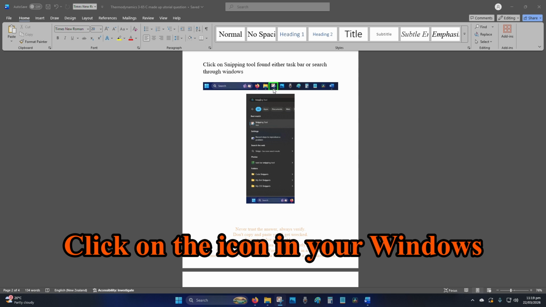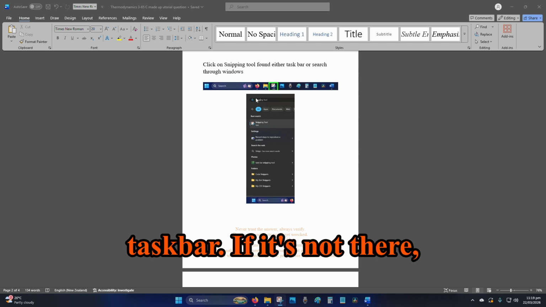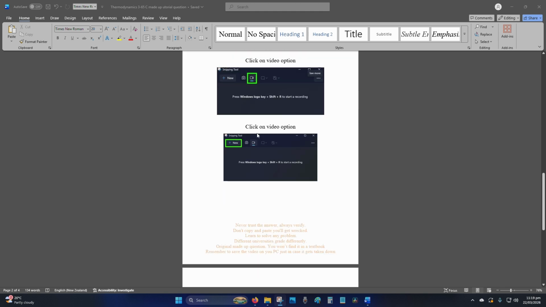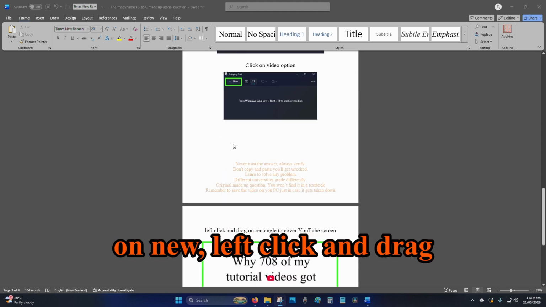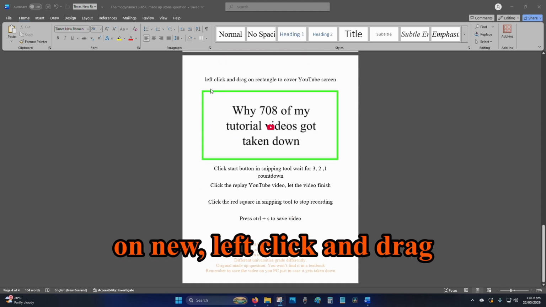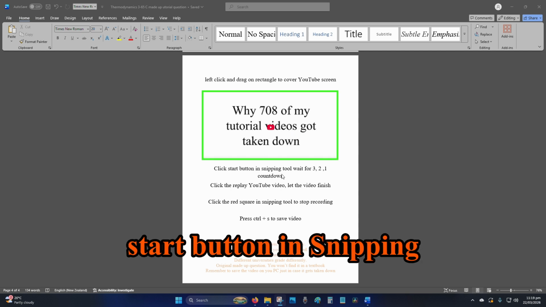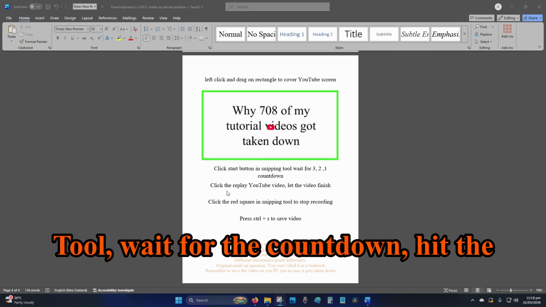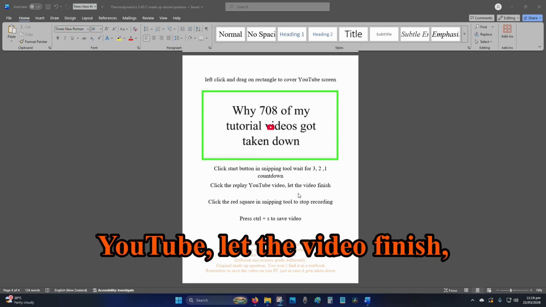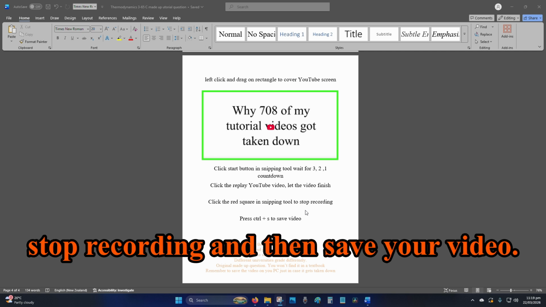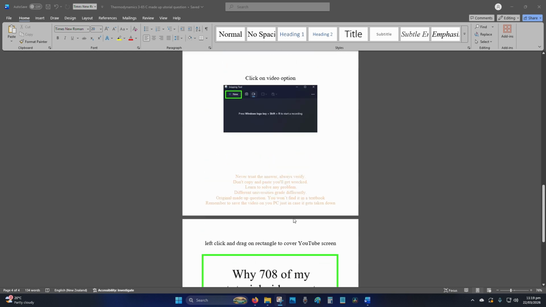Click on the icon in your Windows taskbar. If it's not there, go to your Windows search, type in Snipping Tool, open up the program. Click on Video option, click on New. Left click and drag the rectangle to cover the YouTube screen. This is just an example. Hit the Start button in Snipping Tool. Wait for the countdown. Hit the Replay button on YouTube. Let the video finish. Hit the red square in Snipping Tool to stop recording and then save your video.